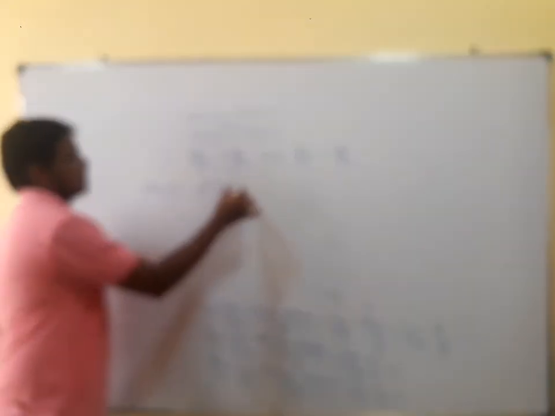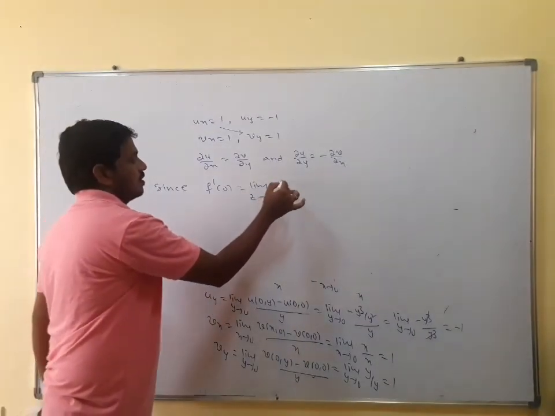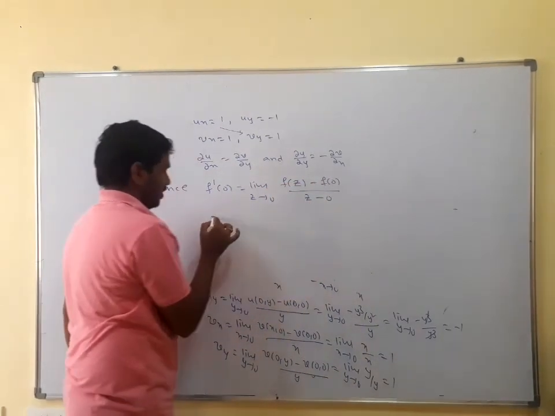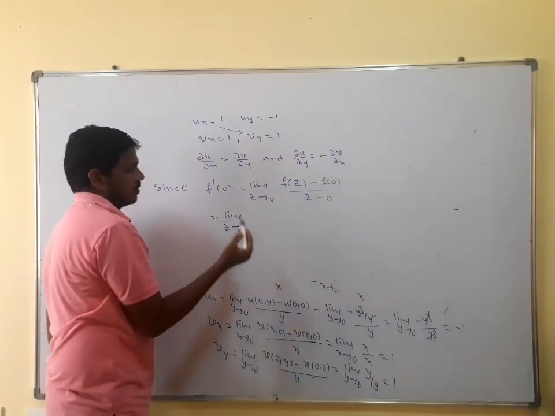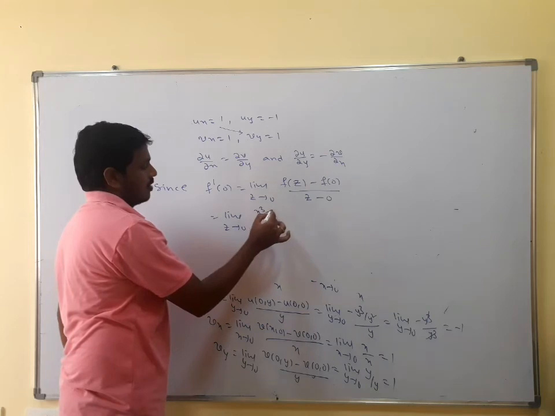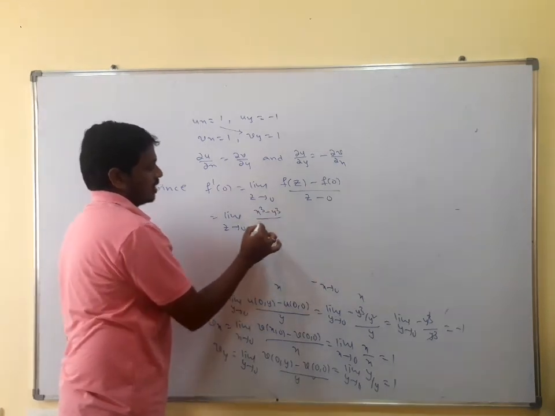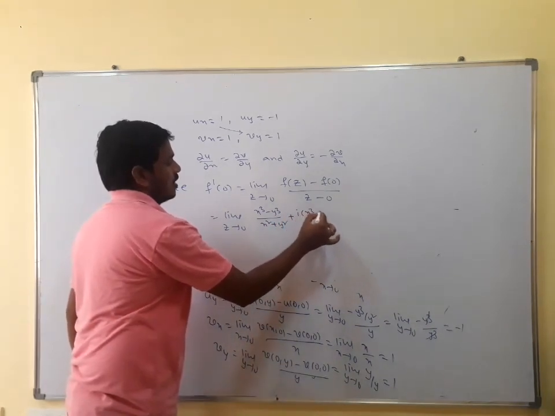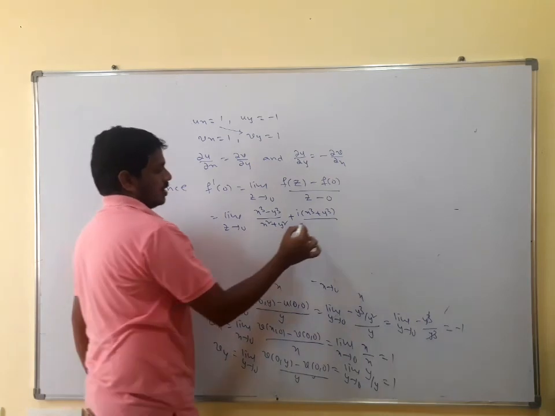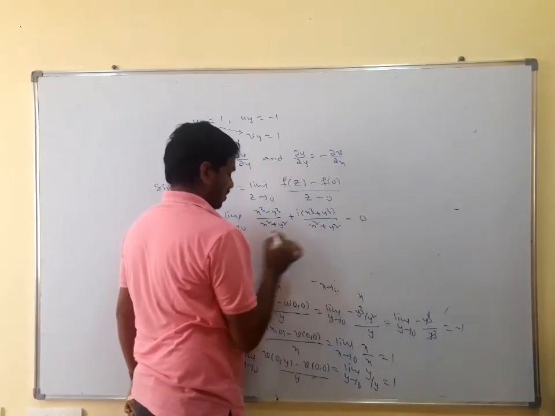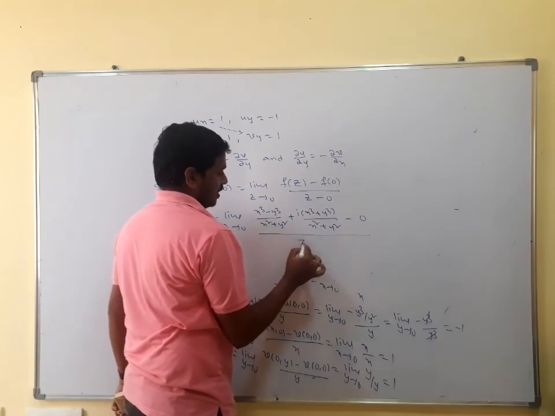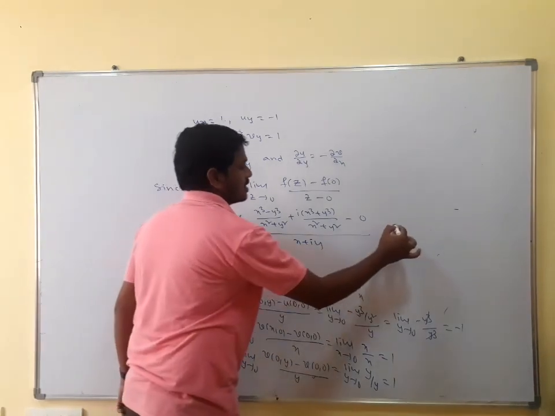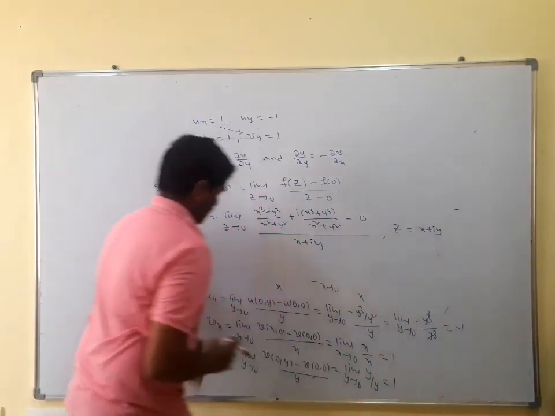Since f dash of 0 is equal to the limit as z tends to 0 of f of z minus f of 0 divided by z minus 0. We know that the function f is (x cube minus y cube) divided by (x square plus y square) plus i into (x cube plus y cube) divided by (x square plus y square), minus f of 0, which is 0, divided by z. You can replace z with x plus iy, since z is equal to x plus iy.